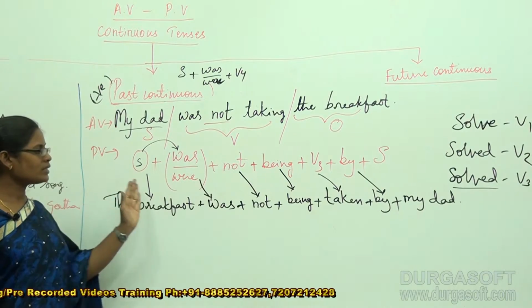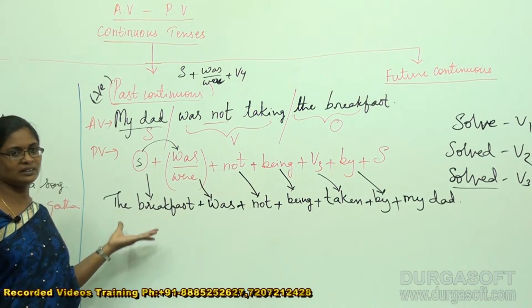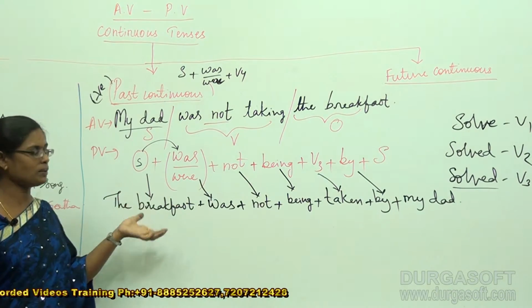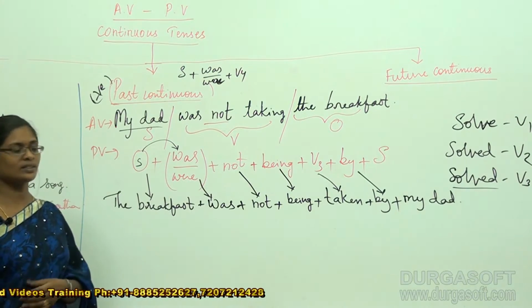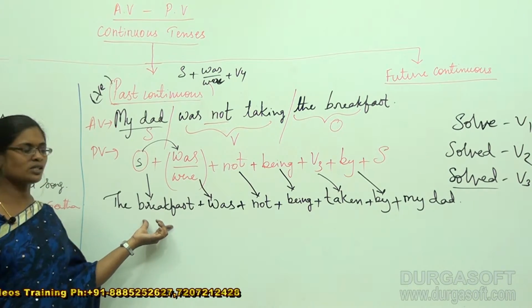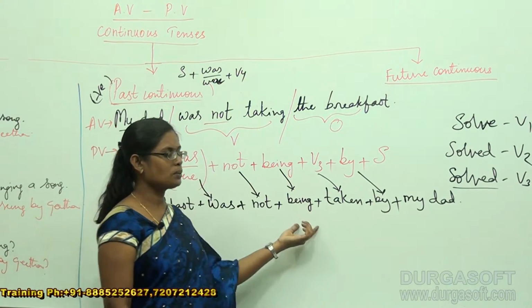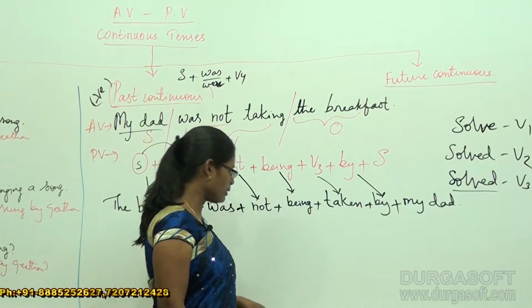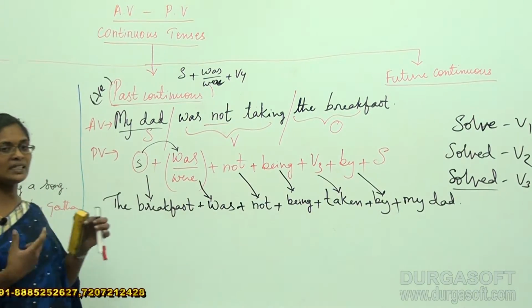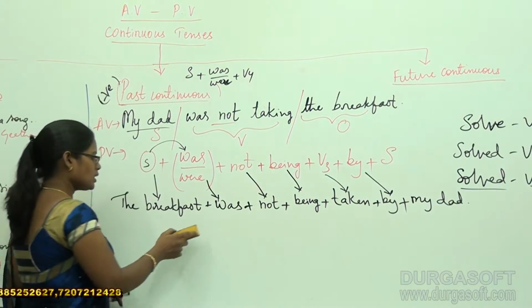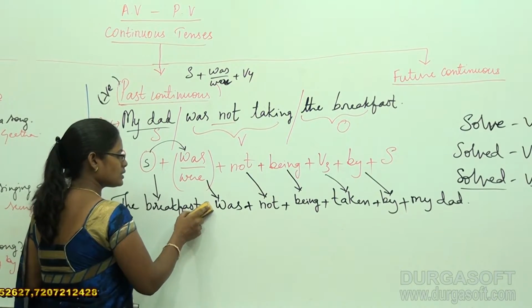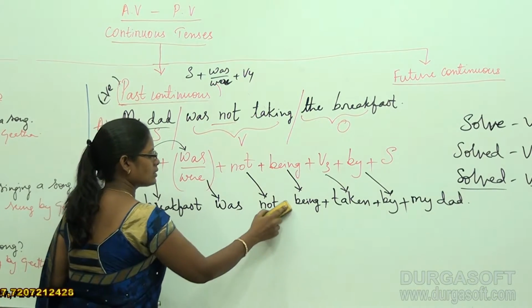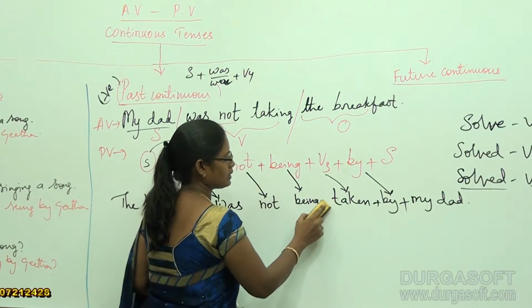According to the structure, the sentence formed is: the breakfast was not being taken by my dad. Very simple, right? Now for easy understanding, just try to remove all the pluses that are provided in our sentence.